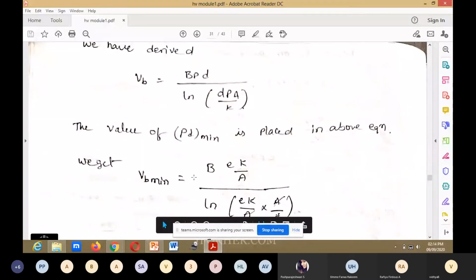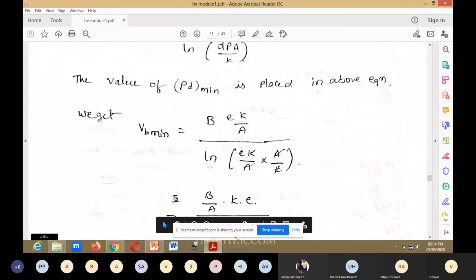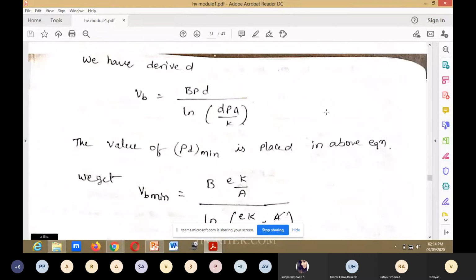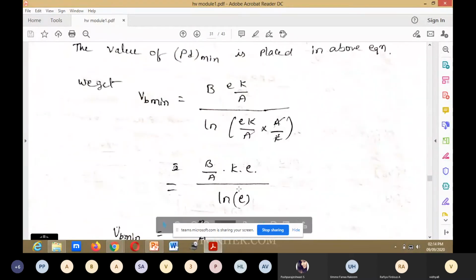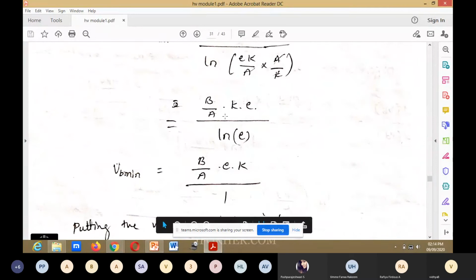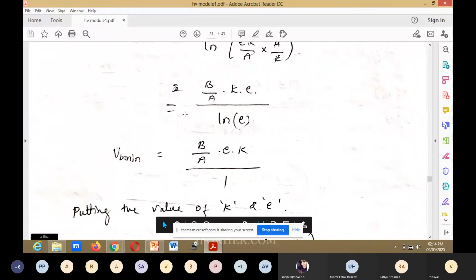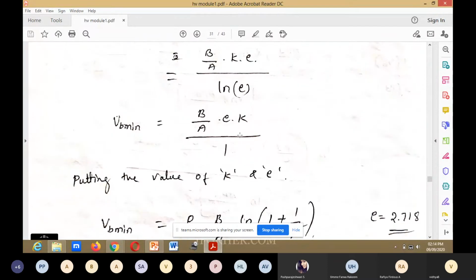VB minimum is equal to B into, we know the PD minimum value, so substitute EK divided by A, ln(EK divided by A) into A divided by K. Instead of PD, you substitute the PD value, which is EK divided by A. If you substitute, you will get B divided by A, K into E divided by ln E. The ln E value is 1. VB minimum is equal to B divided by A, E into K.